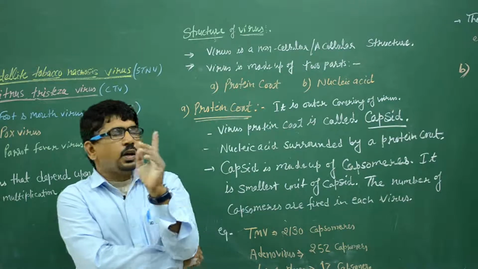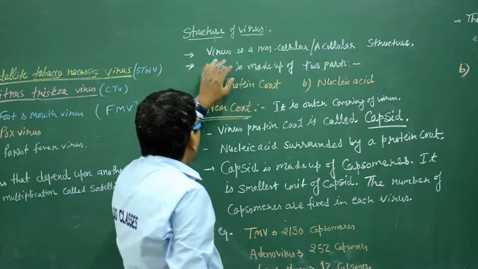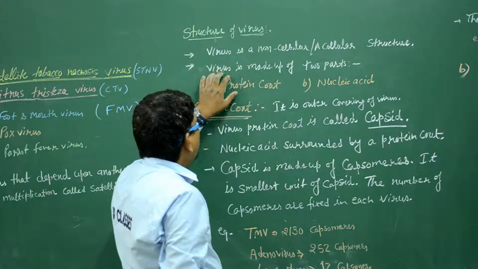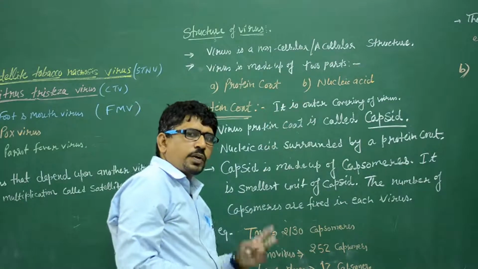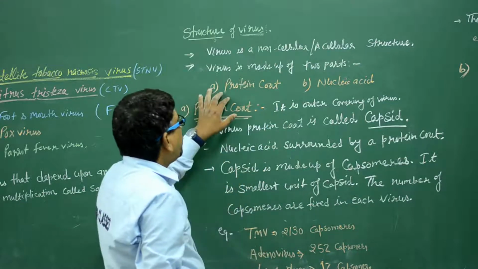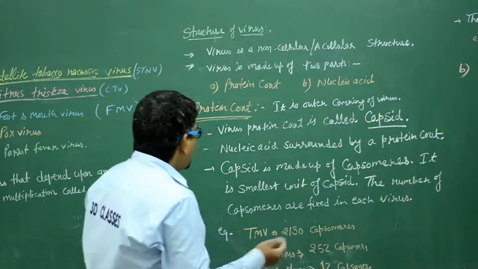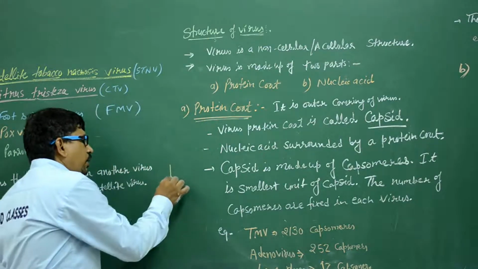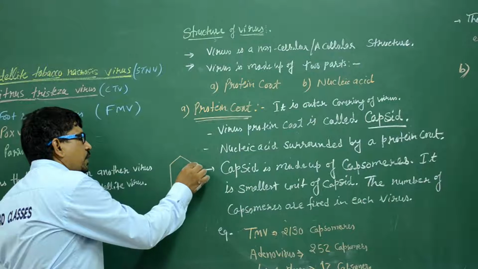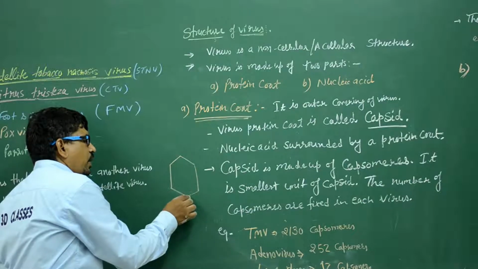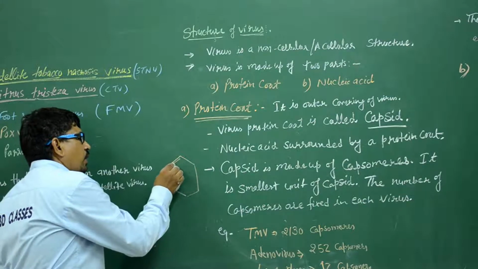Clear? So virus is a non-cellular organism. Virus is made up of two parts. Each virus is made up of two parts: the A part is known as the protein coat and the B part is the nucleic acid. We can say a virus is made up of a structure like this. We are making here a structure of virus.